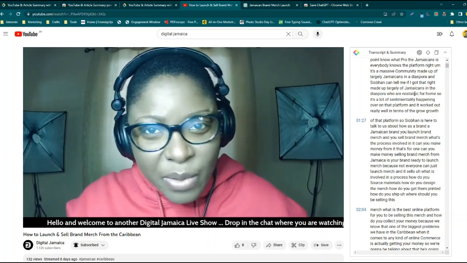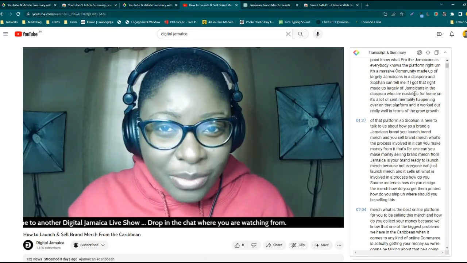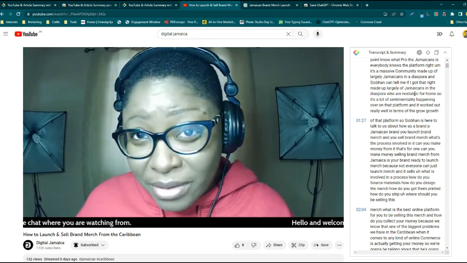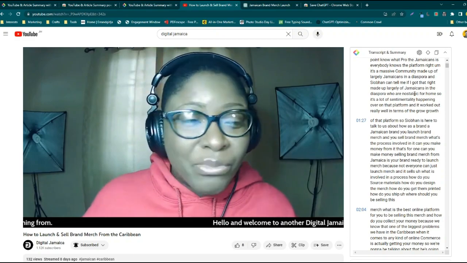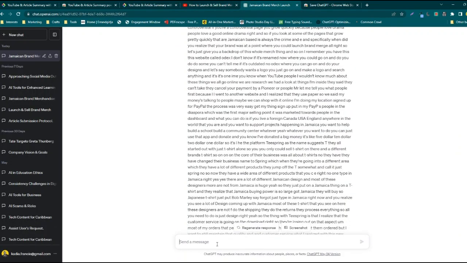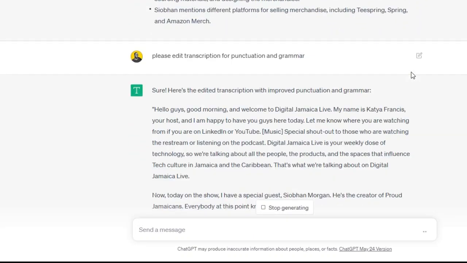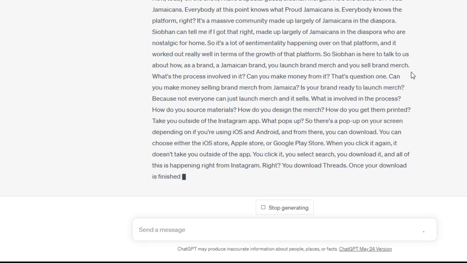And so this way I can copy the transcript directly from the toolbar, or I can go to ChatGPT and edit it. And the good thing about having it in ChatGPT is that you can do several other things. You can edit for punctuation and for grammar. So for instance, I could type in, please edit for punctuation and grammar. Please edit summary, or please edit transcription for punctuation and grammar. And I click here, and there you go. ChatGPT is now doing its thing.